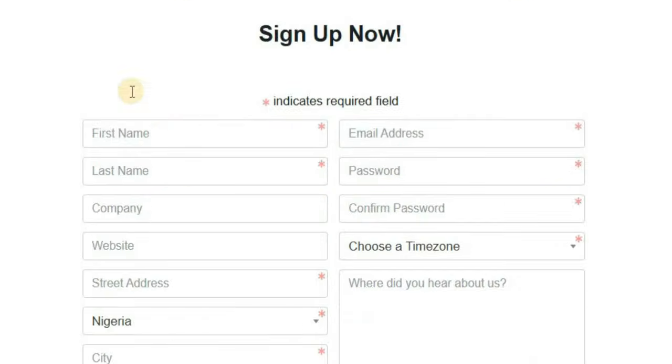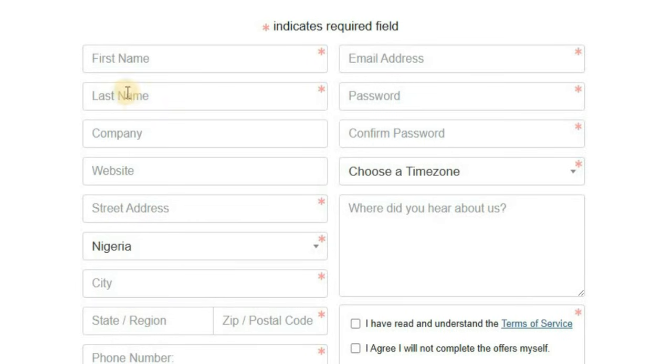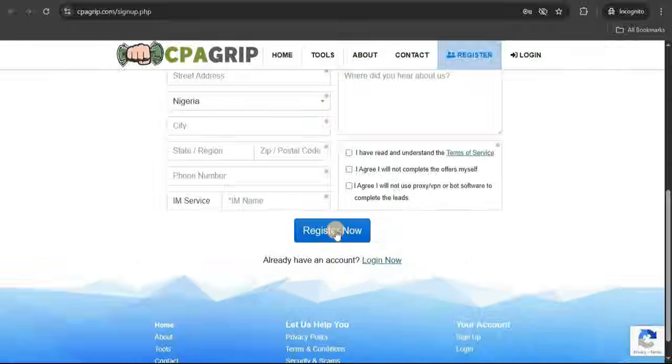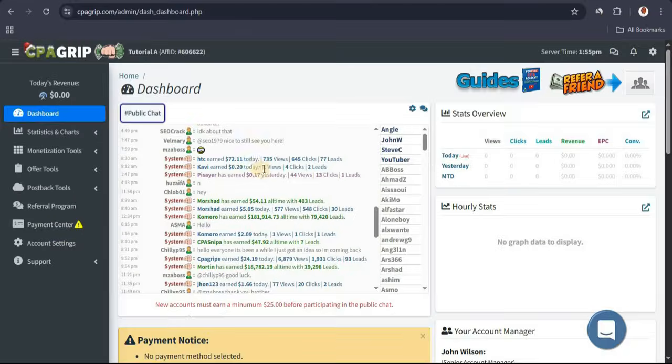And once you're here, all you have to do is fill out all the basic information like your name, email and password, and once you do, go ahead and click on register, and after that you're going to gain access into your CPA Grip account. And this is how a new account should look. Now it's going to be all zero because obviously it's a new account.